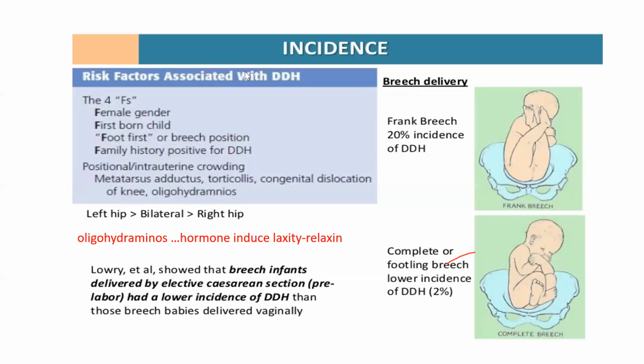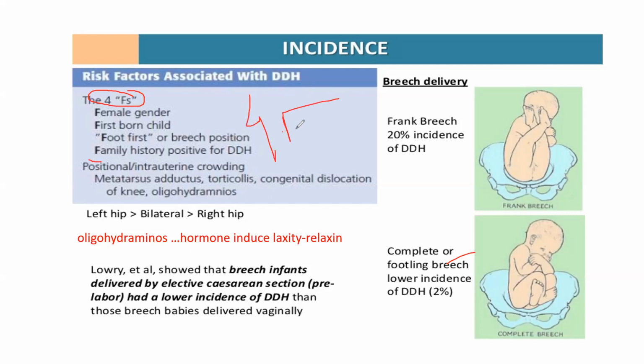DDH is associated with 4F. One is female, one is first born child, first born female, then foot presentation or breech presentation. Presentation is something you learn in gynec. There is breech presentation, head presentation, different types of presentation. Both foot and breech presentation are associated with DDH. Then there's a family history. So all 4F are associated with DDH.